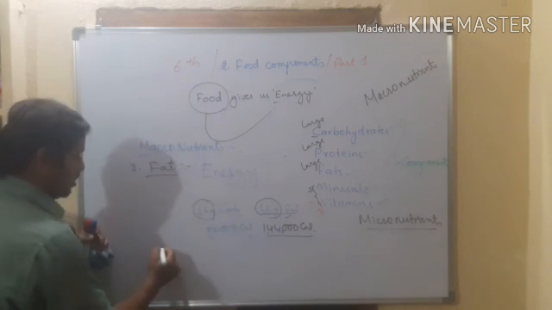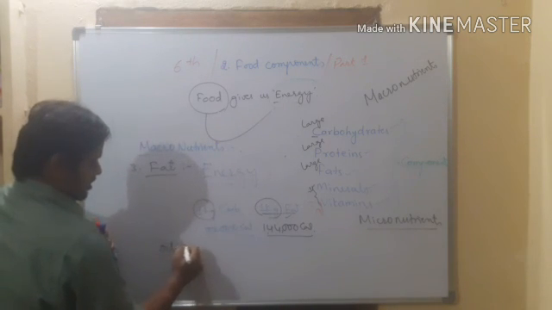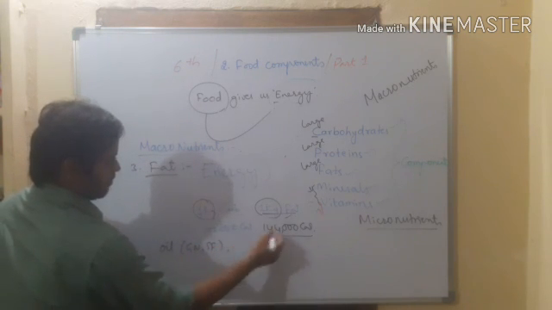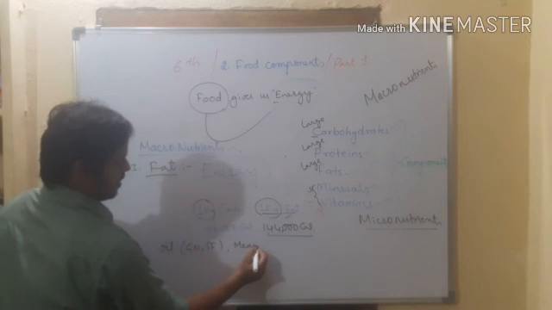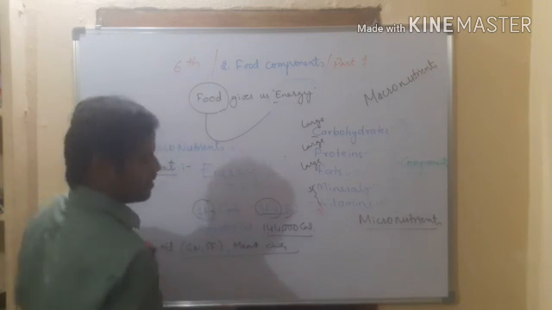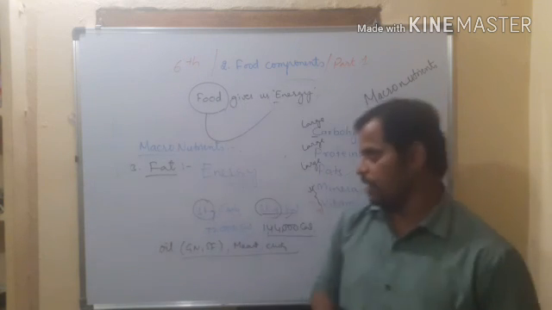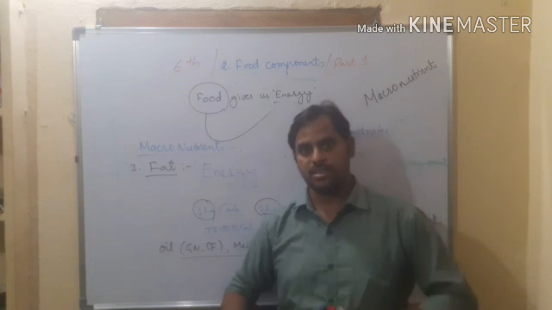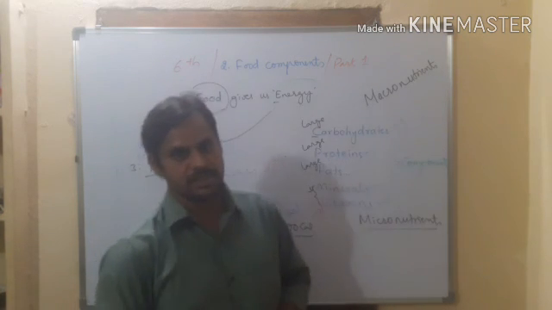We can get fat from oils, say groundnut oil, sunflower oil, right? And as well as from meat, chicken, mutton. They give us fat. So like this, these three are the macronutrients that we discussed, and we'll discuss more about the nutrients in the further lessons.